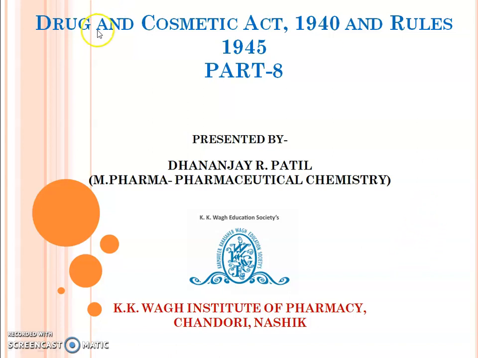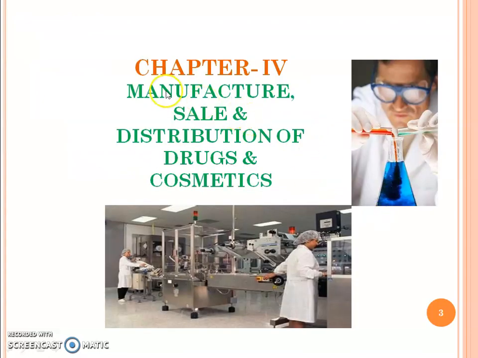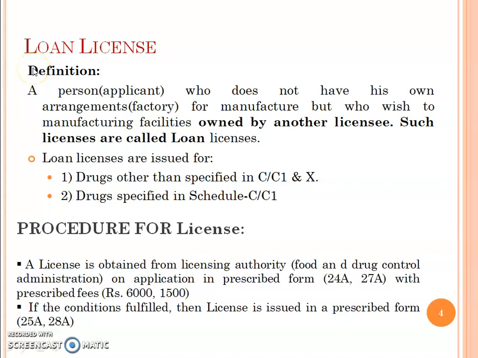Today we are going to learn about Drugs and Cosmetics Act 1940 and Rules 1945, Part 8. Chapter 4: Provisions related to manufacturer, loan licensing, repackaging license, then offences or penalties related to manufacturing, then manufacture of cosmetics. So Chapter 4 is Manufacture, Sale and Distribution of Drugs and Cosmetics, in which we are going to learn about manufacture.